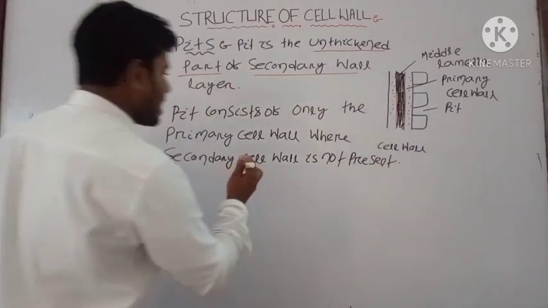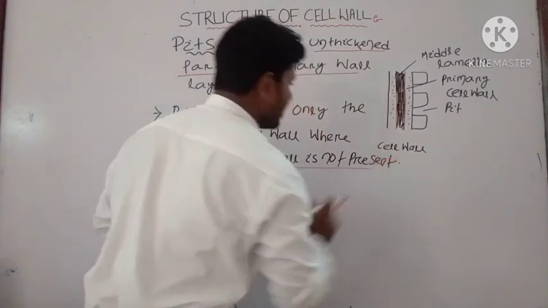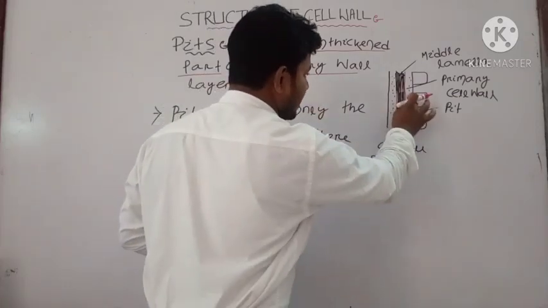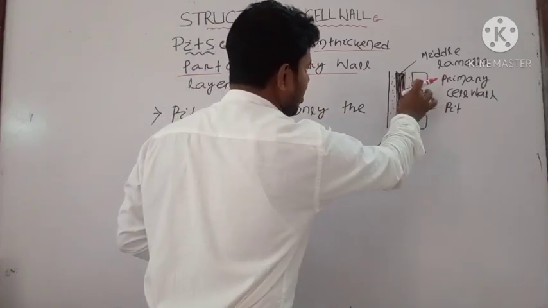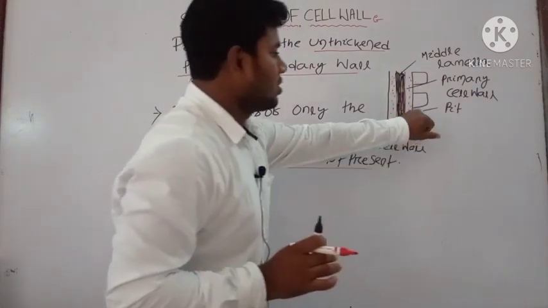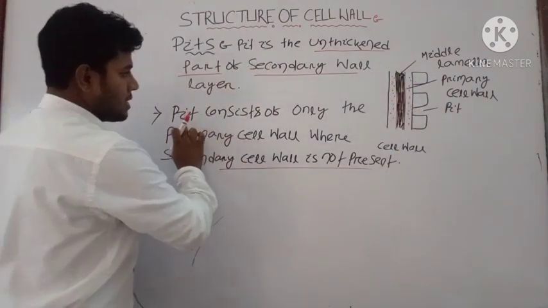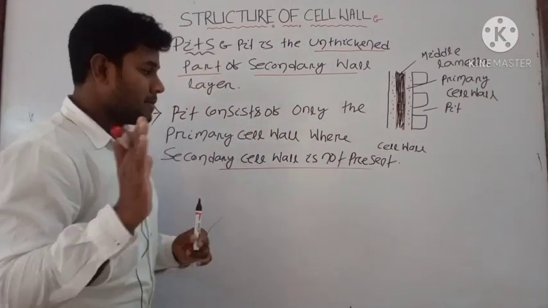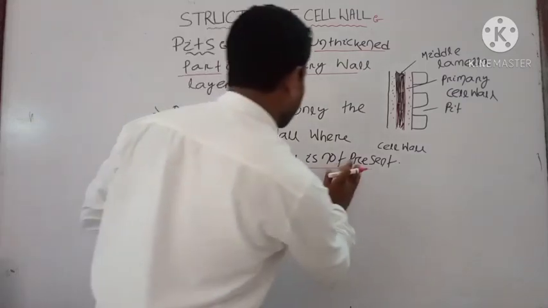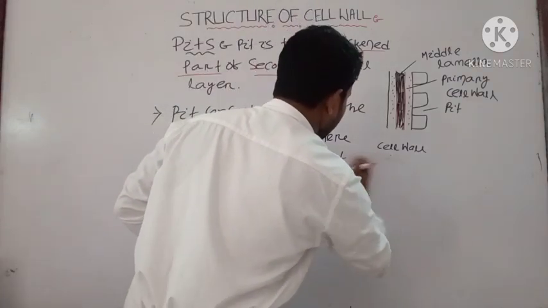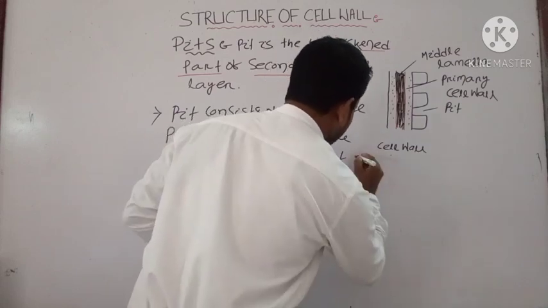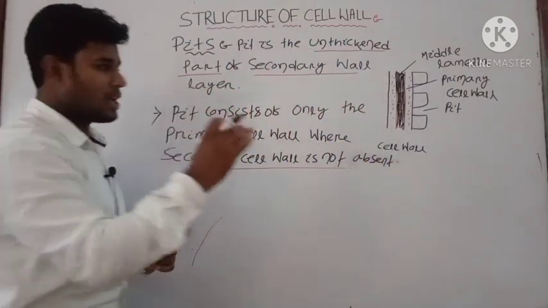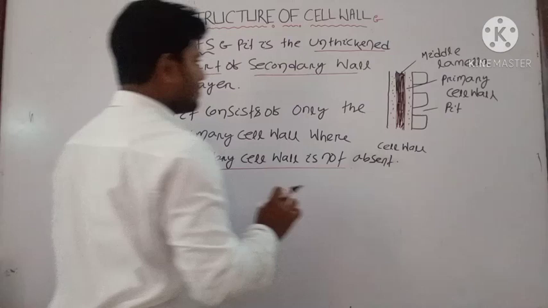Next point is your secondary cell wall is not present in the pit. We can see the structure of pit, only the primary cell wall is involved, not the secondary cell wall. It is the unthickened part of the secondary cell wall. That's why we call it pit consists of only the primary cell wall, where secondary cell wall is absent. Okay, secondary cell wall is absent, or it is not present, or it is not embedded near the primary cell wall.